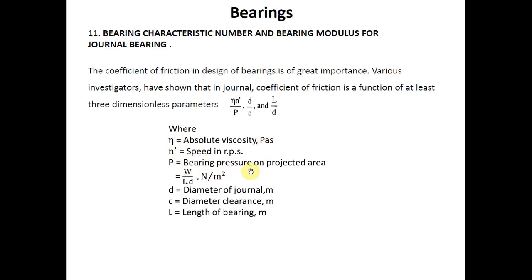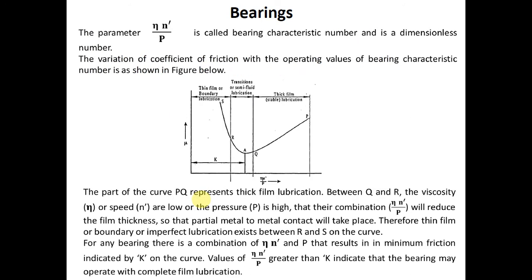P is the bearing pressure on the projected area, which is given by W divided by L into D, Newton per meter square. D is the diameter of the journal in meters. C is the diameter clearance. L is the length of the bearing. Next, the parameter eta n dash by P is called the bearing characteristic number and is a dimensionless number.